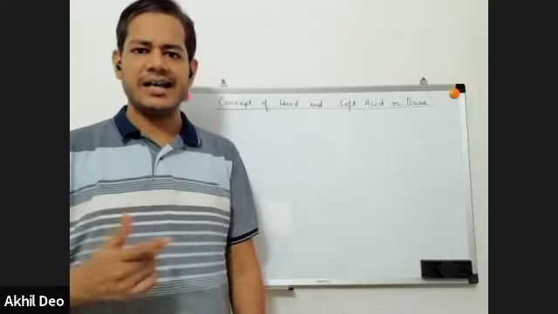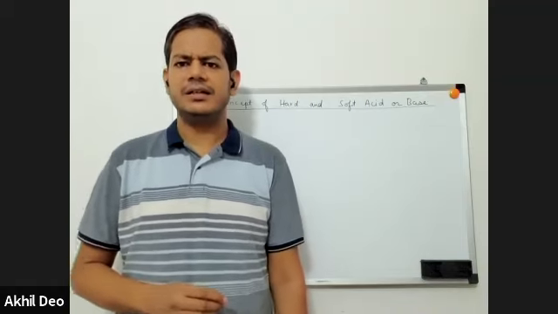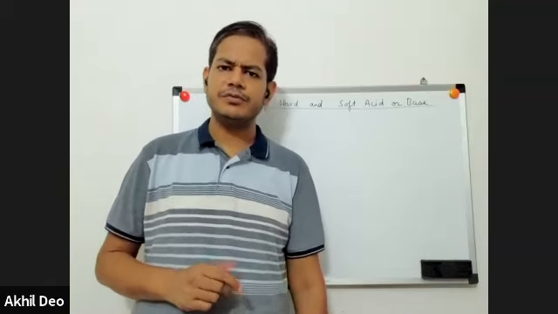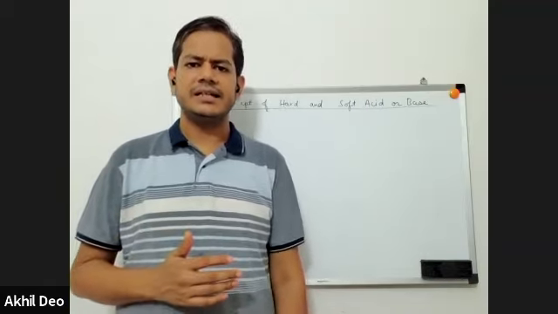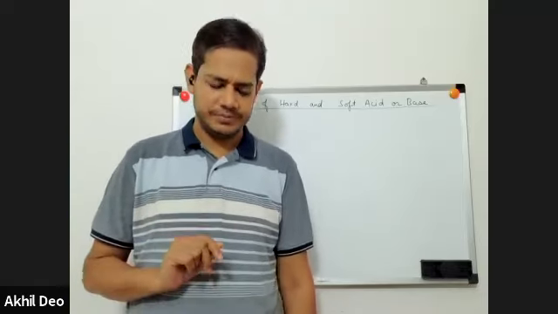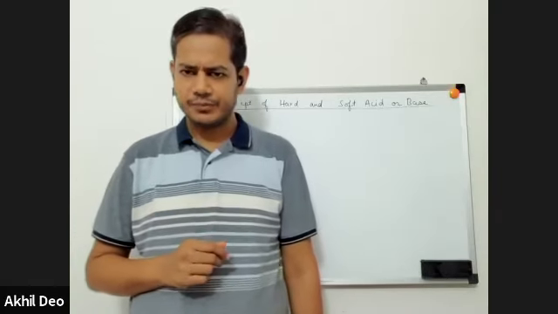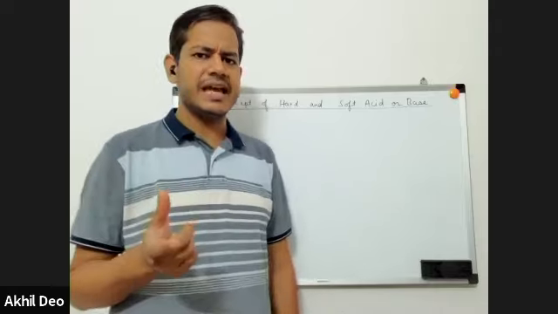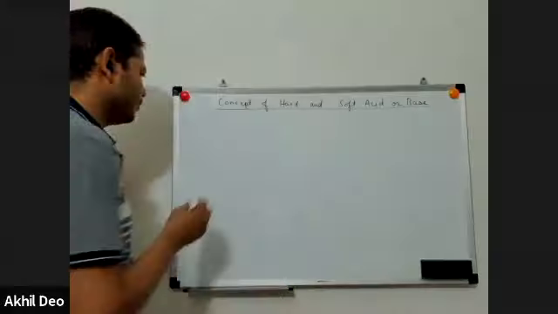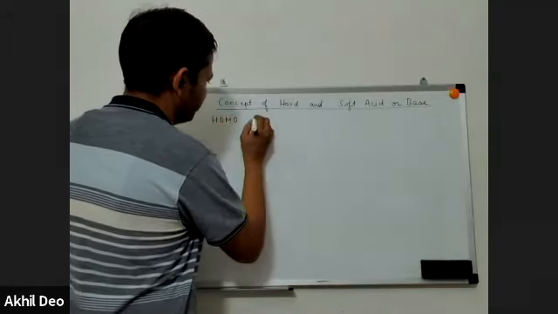So what is a hard acid? What is a hard base? Before that, let us understand the definition of acid and base in terms of the orbitals and the different filled or vacant orbitals present in different molecules. The orbitals that are present in molecules are called molecular orbitals. We have studied these terms: HOMO, highest occupied molecular orbital, and lowest unoccupied molecular orbital. I hope you must be aware of these terms: HOMO and LUMO orbitals.